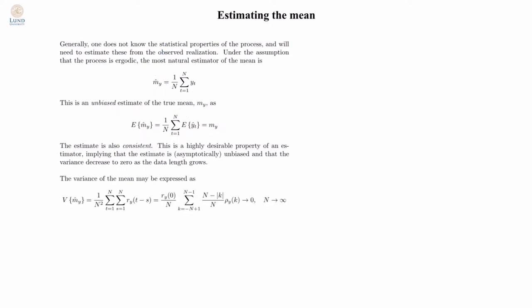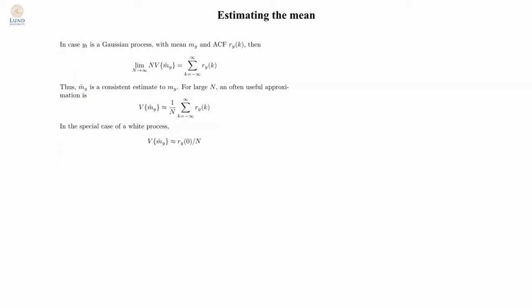If we examine the variance of our estimate, then we can write this out as this double sum, which simplifies to this. We can see that this variance will go to zero as long as the autocorrelation function decays sufficiently rapidly to zero, which means that our mean estimate will be a consistent estimator, which is of course a good thing since this is how we always compute the mean.